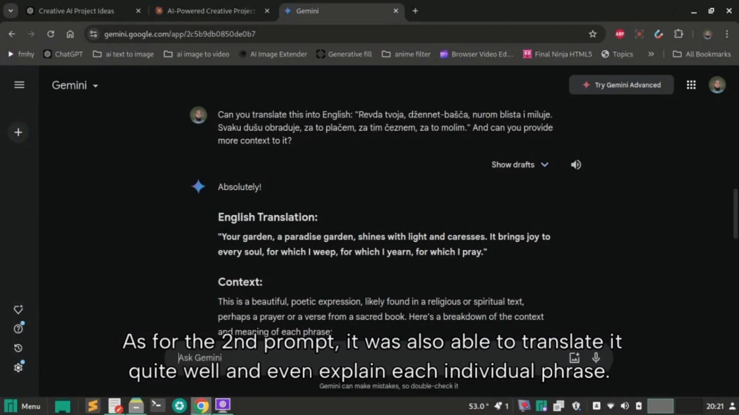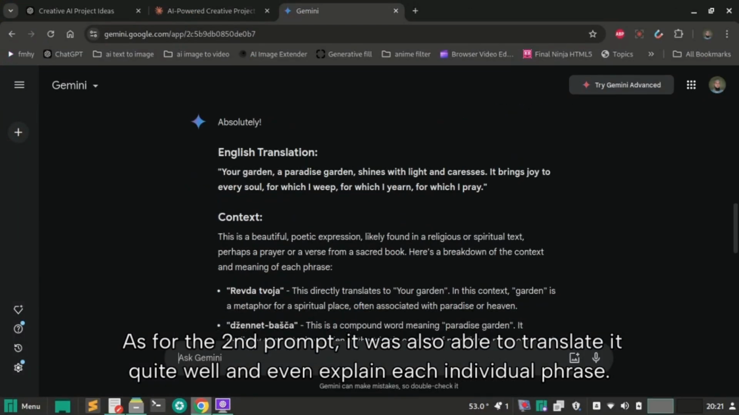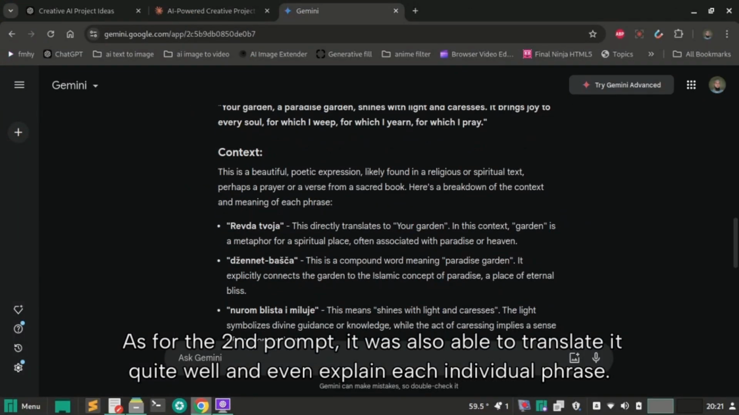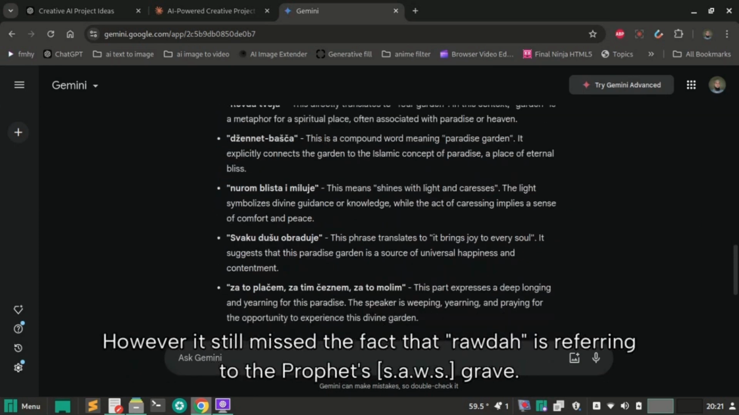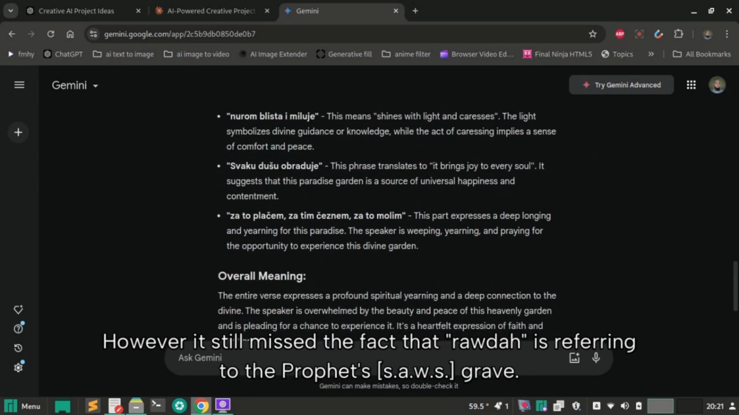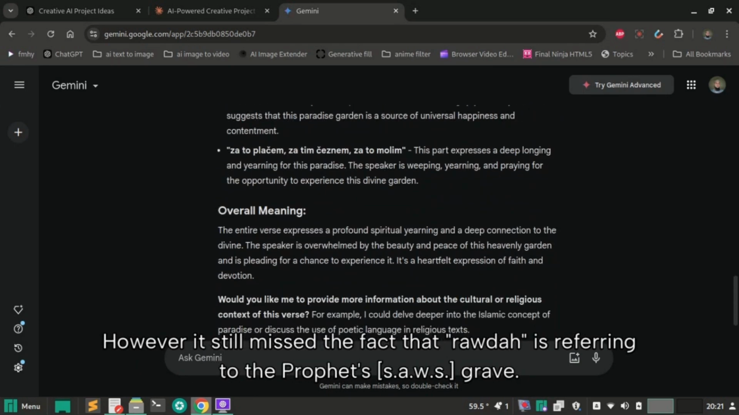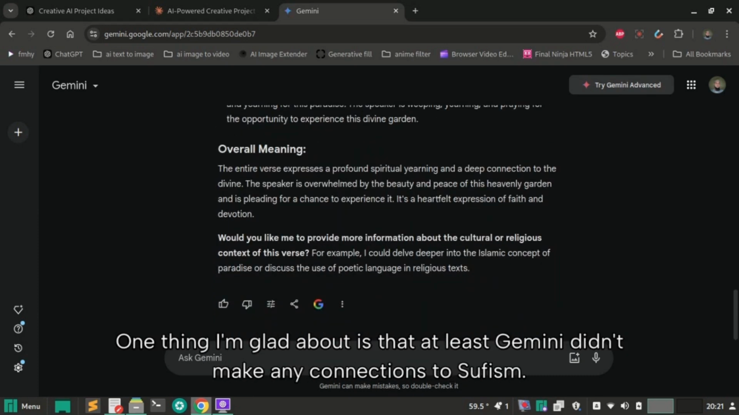As for the second prompt, it was also able to translate it quite well and even explain each individual phrase. However, it still missed the fact that Rauda is referring to the prophet's grave. One thing I'm glad about is that at least Gemini didn't make any connections to Sufism.